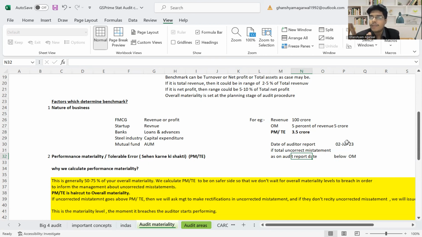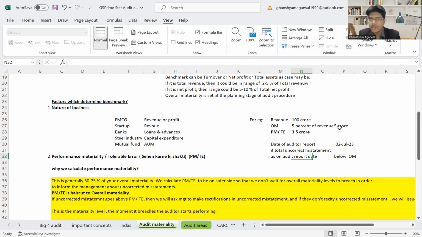But just on the audit report date, 2nd July, the overall misstatements cross 5 crores and it becomes 6 crores. Your misstatements suddenly crossed the limit on the audit report date. It suddenly crosses your 5 crore limit. Now if the auditor tells the management to correct the misstatement at this point, the client will feel harassed, right? On the last date they are asking me to do this, and that is why we don't wait for the overall materiality level to breach.